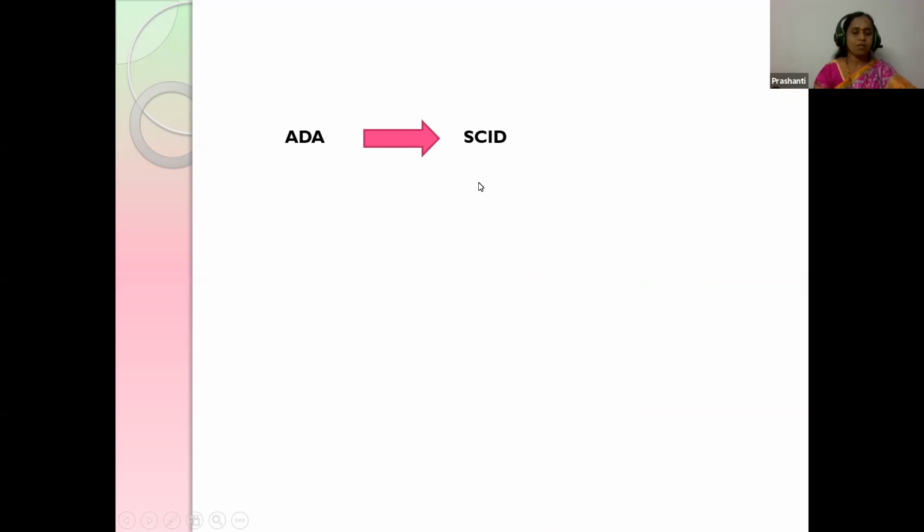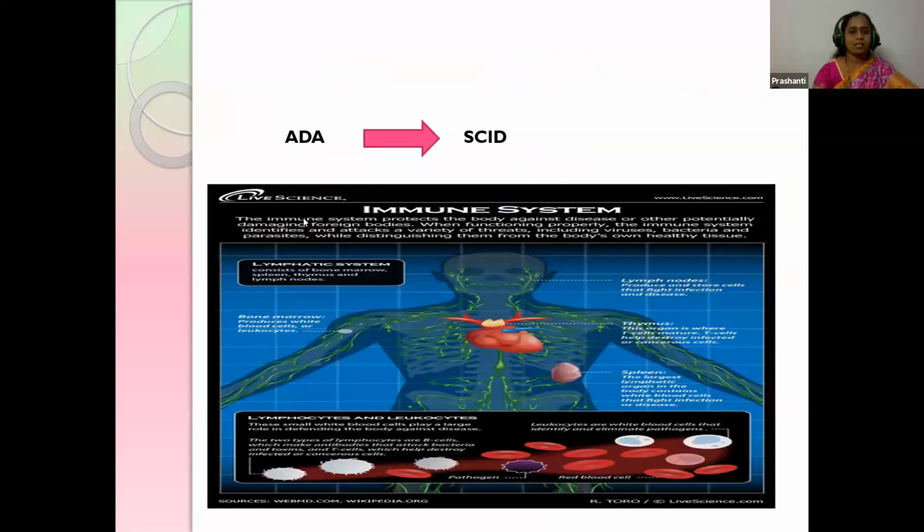Actually, what is the function of ADA? ADA helps in the strengthening of the immune system and also helps in body repair. It means if there is a deficiency of ADA, even a slight injury will not heal and it leads to a severe, drastic situation.